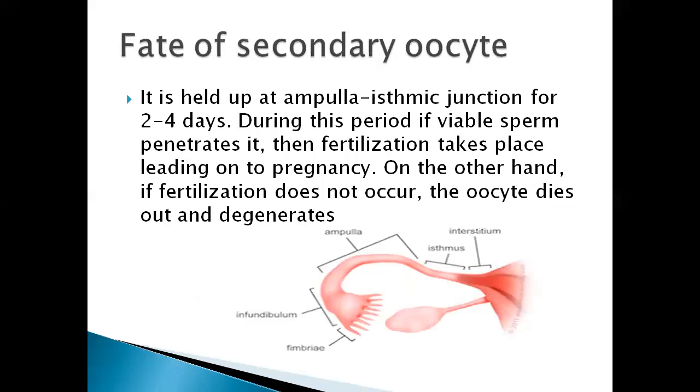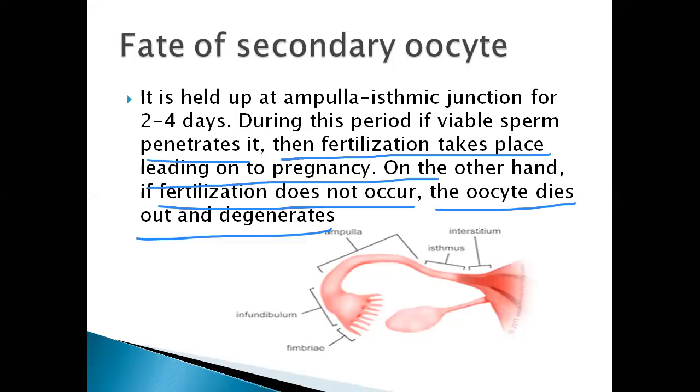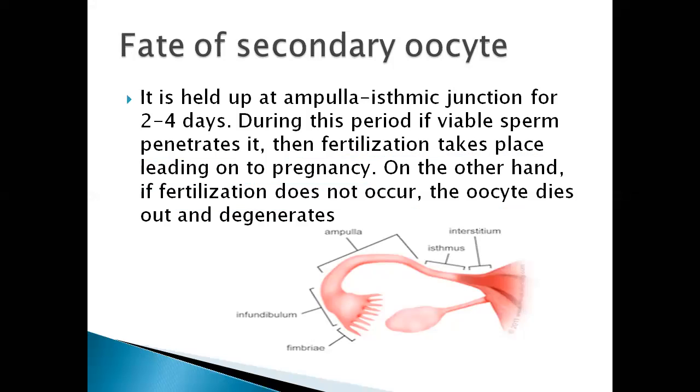So then it is held up at the ampullary-isthmic junction for 2 to 4 days. During this period, if viable sperm penetrates it, then fertilization takes place, leading on to a pregnancy. On the other hand, if fertilization does not occur, the oocyte dies out and degenerates.